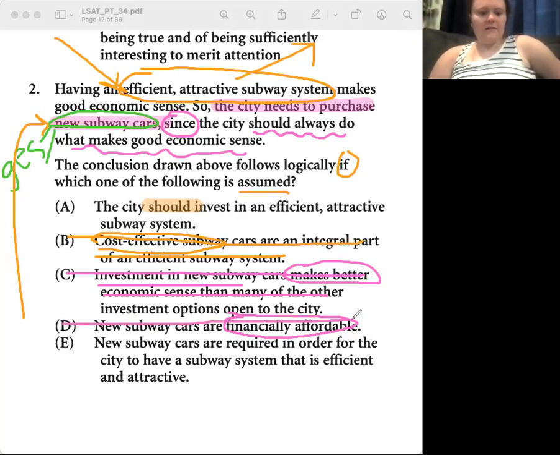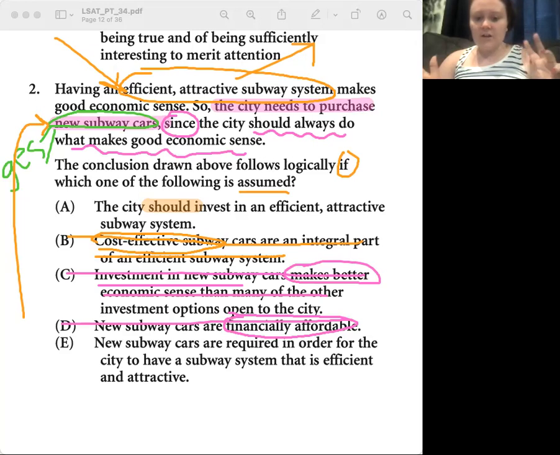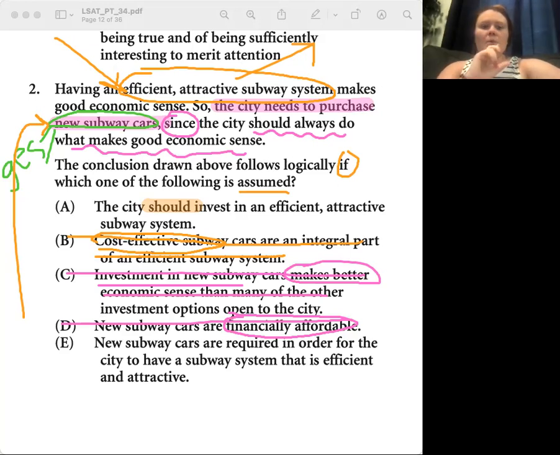That distinction kind of messed with me a little bit. We'll continue to work on your criticalness then. Always assume, unless you're crossing off every single answer choice, which doesn't happen very often, that if an answer brings in new terminology like financially affordable when we're talking about economic sense, you should always be critical and think, that's not the same thing. And if you have to offer grace to an answer choice, do it after you cross them all off. Does that make sense? So we're going to be overly critical and then we might back it up a little bit as we go. Okay.